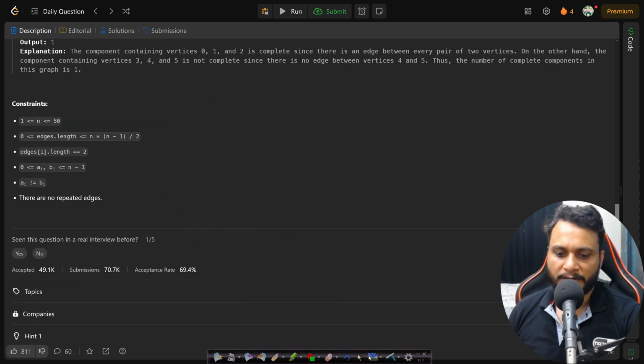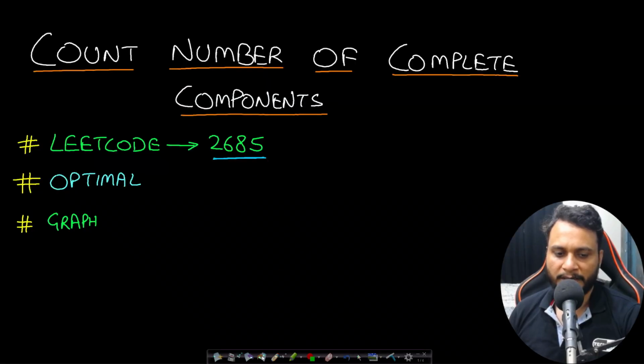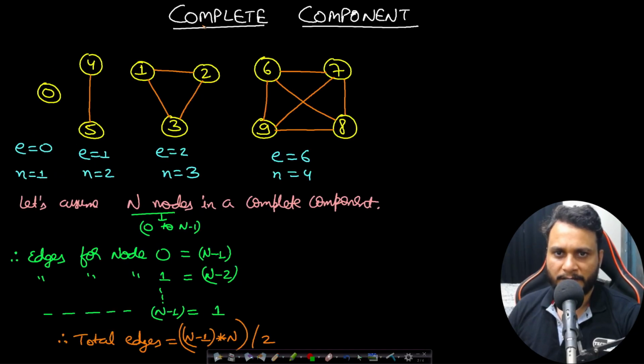Now having understood the constraints, let's look at an observation. The definition of a complete component says that there should be an edge between all the nodes within a component. If you look at the first component, you have just a single node. So the number of edges will be 0 and the number of nodes will be 1.